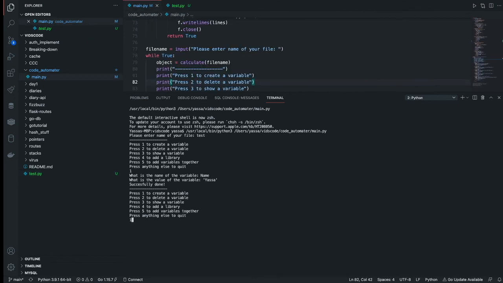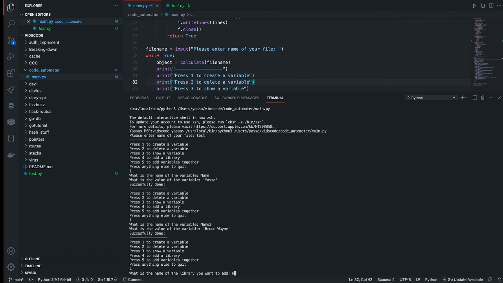Okay, now we're going to write another variable. It's going to be called name2, and the value is going to be Bruce Wayne. One more thing, by the way: the only reason test.py is outside of the directory is because I forgot to cd into it, because I'm running it within another directory. The next thing we're going to want to do is add a library. So I'm going to add Pygame. I think it's pygame like that.